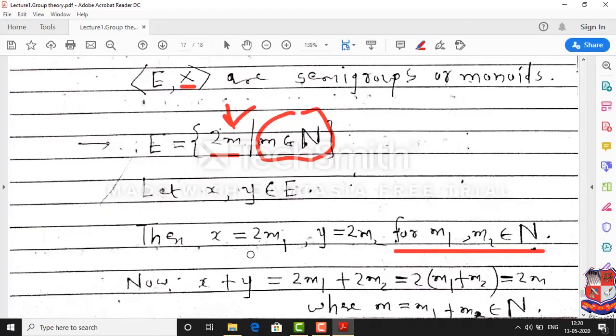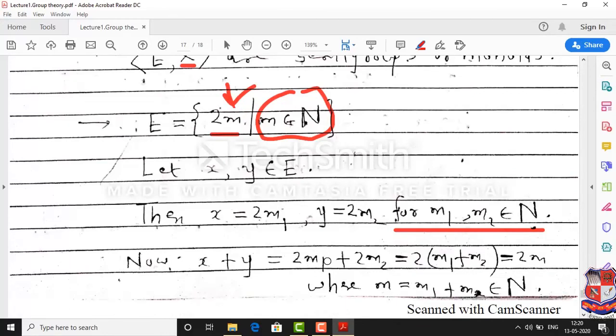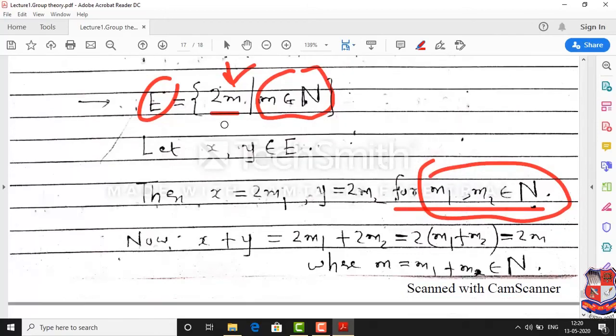Then X plus Y, after simplifying, you can see I can take 2 common, so 2 into (m1 plus m2). Now m1 and m2 are natural numbers, so m1 plus m2 is again a natural number that we denote by small m. So this means X plus Y is also a multiple of 2 by a natural number m. That means X plus Y is an even positive integer. Therefore X plus Y is a member of capital E. This means addition is a binary operation on the set of even positive integers.